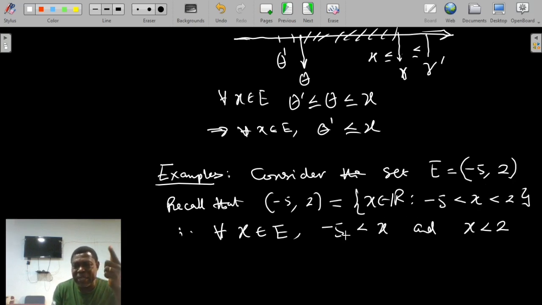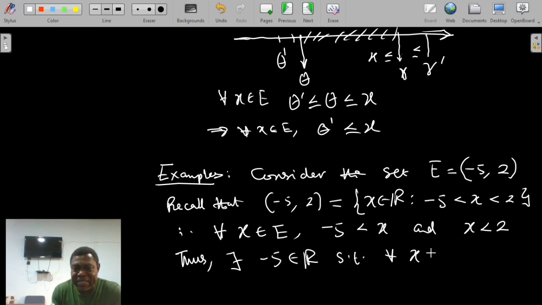That is why we emphasize above that the lower bound is not necessarily in the set, but must be a member of R. So here we can say that there exists -5 in R so that for any x in E, -5 is less than or equal to x. I can write this because, since -5 is really less than x, writing this doesn't destroy anything. I will explain why. Thus, -5 is less than or equal to x.